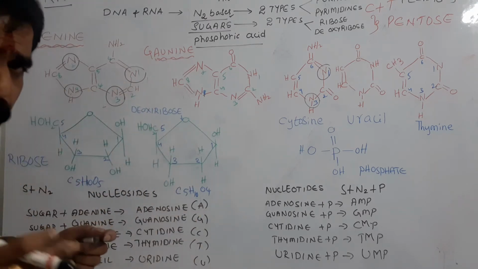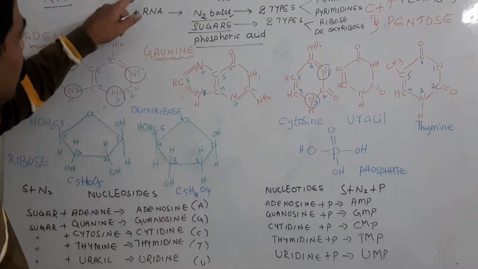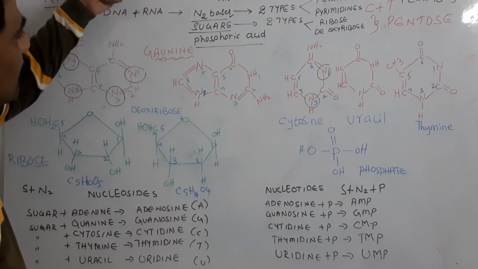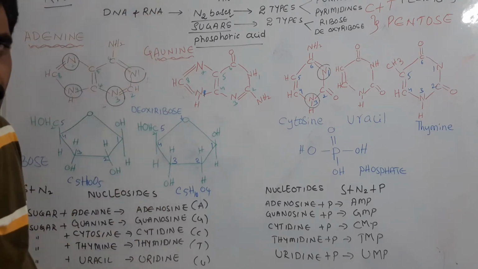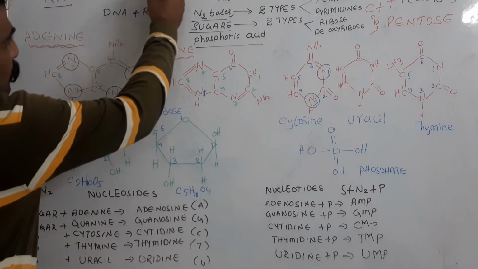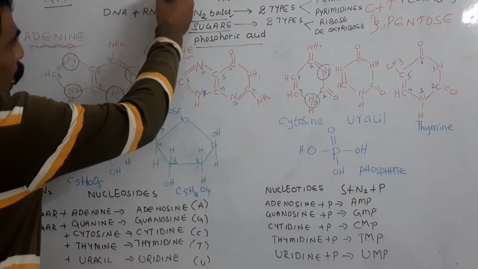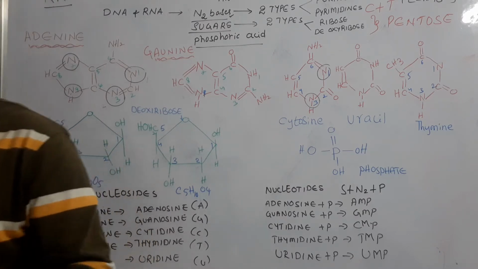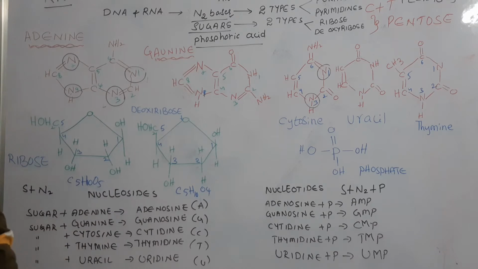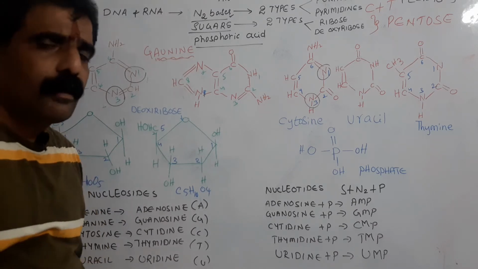What is the nitrogen base which is present in RNA, absent in DNA? That is uracil. And the nitrogen base which is present in DNA, absent in RNA, that is thymine. And the nitrogen bases that are common to both DNA and RNA, there are 3.